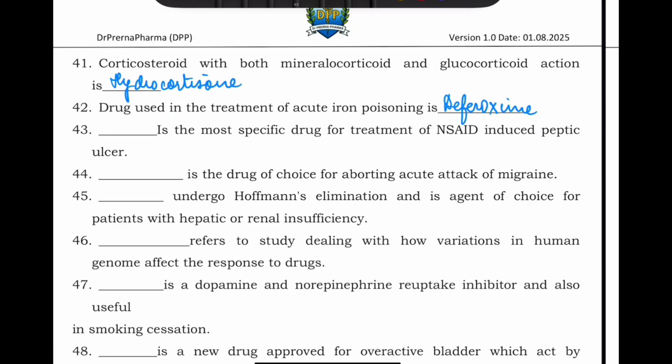Dash is the most specific drug for treatment of NSAID-induced peptic ulcer. Now, see, the most specific drug for NSAID-induced peptic ulcer is misoprostol, but the most commonly used drug is PPI. Remember this.